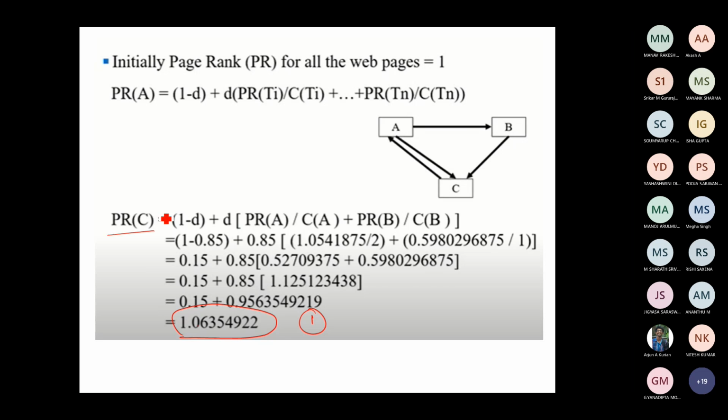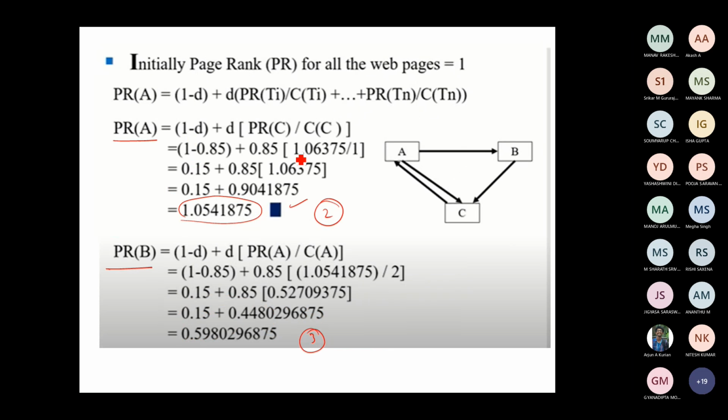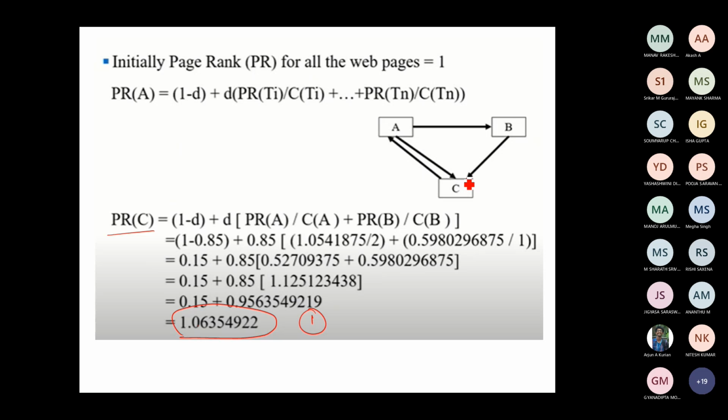Okay, so you just do the iteration once again. I don't want to repeat it again. The same procedure for A, you have to go with this to determine the PageRank of A. To determine the PageRank of B, you have to determine the PageRank of A. To determine the PageRank of C, you have to determine the PageRank of both A and B, because both these pages are linking to C.